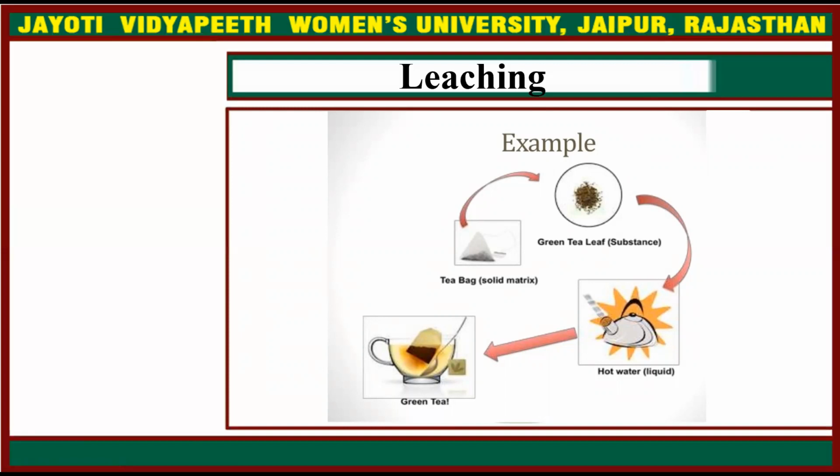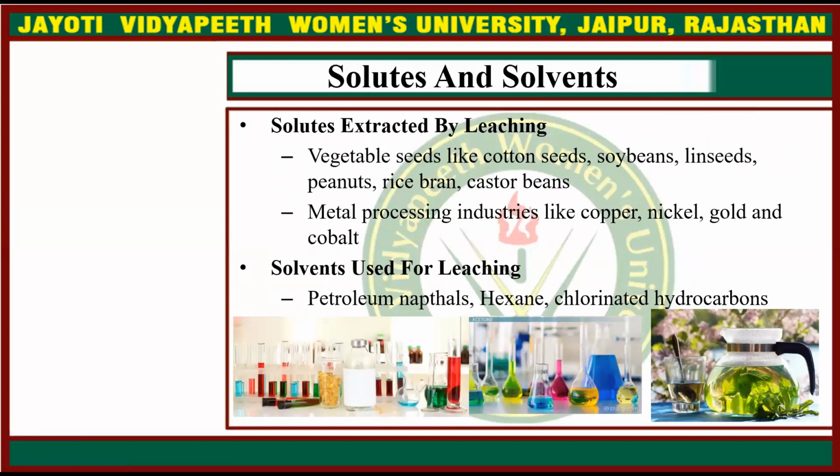Example of leaching: solutes and solvents. Solutes extracted by leaching are vegetable seeds like cotton seeds, soybeans, linseeds, peanuts, rice bran, castor beans, and in metal processing industries like copper, nickel, gold, and cobalt. Solvents used for leaching are petroleum naphthas, hexane, chlorinated hydrocarbons.